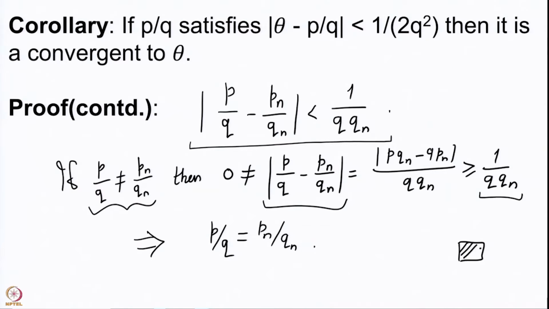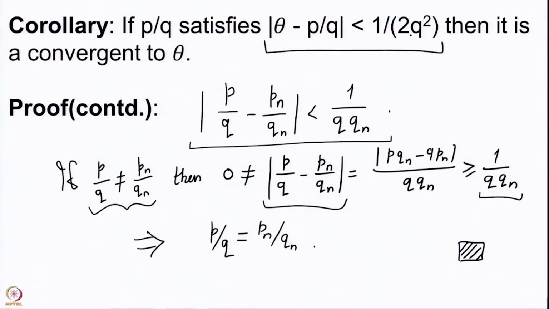It is a very remarkable result, which says that if you have a rational satisfying this slightly better inequality than the convergents, where instead of 2 you have 1, theta minus p by q less than 1 upon q square, all convergents will satisfy that. So, if you have one rational trying to do something better than the convergents, then it has no other option but itself to be a convergent. So, in this way we can say that the convergents to a real number theta give the best approximations. There is nothing else that can give a better approximation to our real number theta.